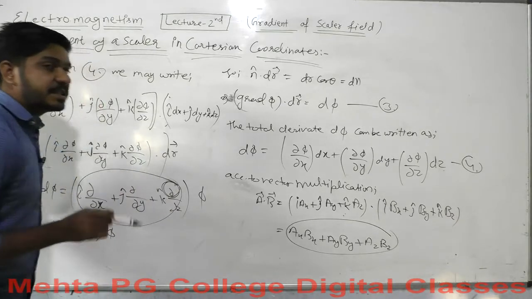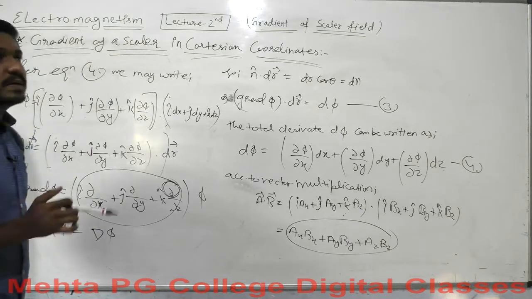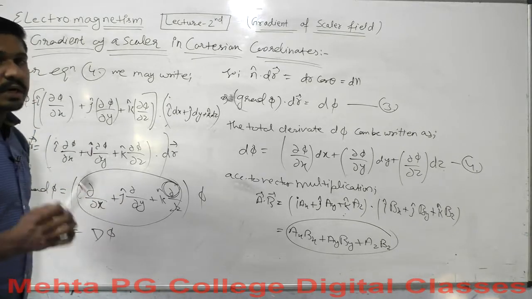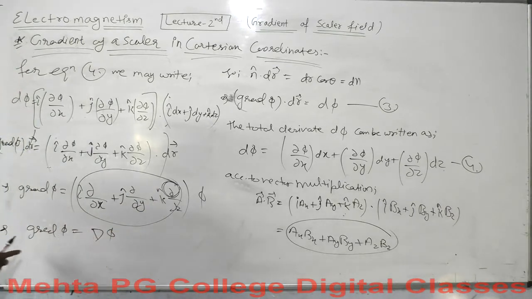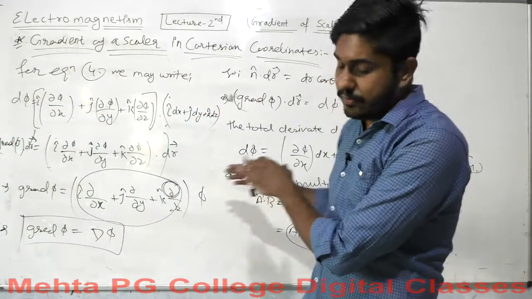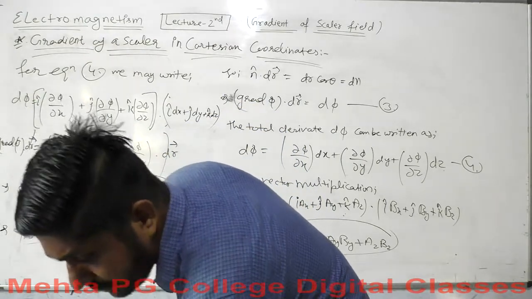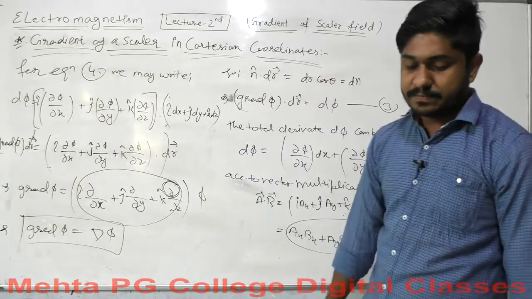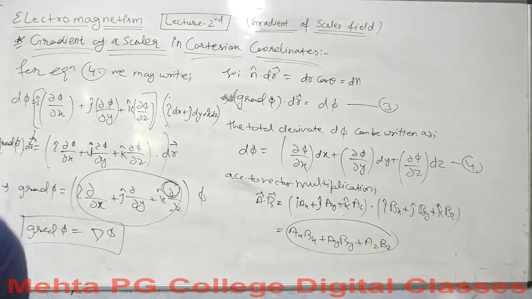This can cause some confusion to you, because I am calling it a curly derivative, and sometimes it is called a dou derivative, and you may be thinking of it as delta or something like this. But grad of phi will be equal to del of phi, and this is the Cartesian coordinate representation of gradient of a scalar field. So when you are asked to derive the Cartesian coordinate representation for gradient, you will come up with this relation. So we are up to grad of phi is equal to del phi, where del is the coordinate operator,